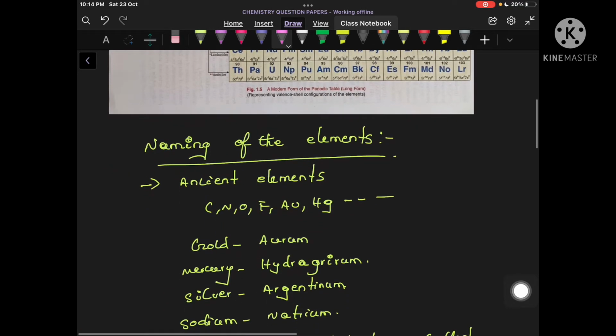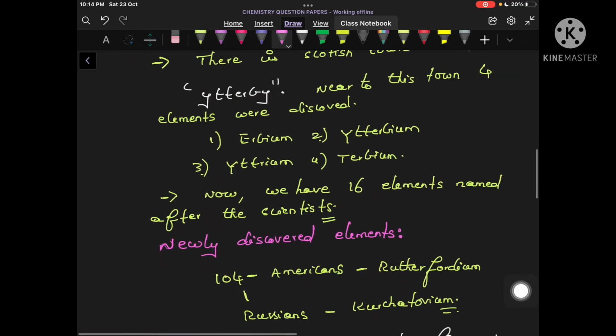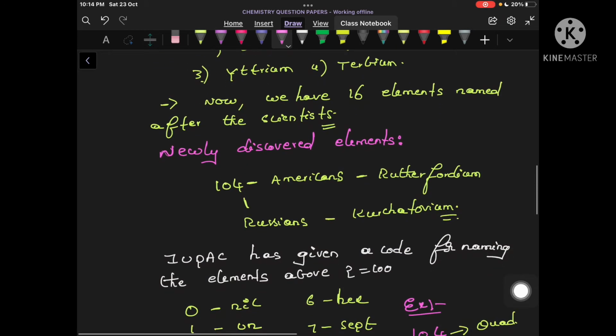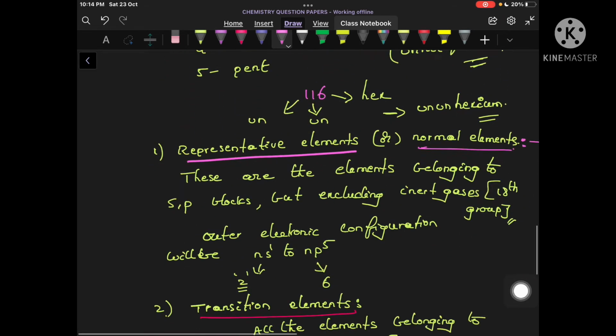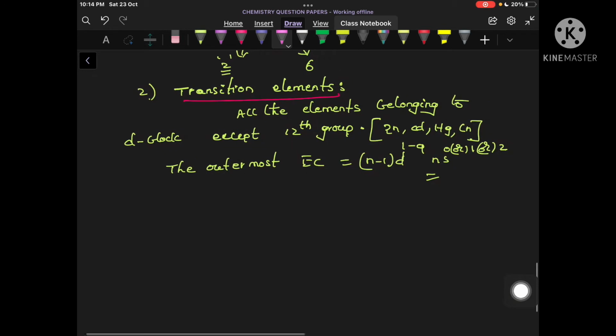Then we study the next general type of naming the elements, which is called inner transition elements. Clear? Now let us try to understand what is meant by inner transition elements.